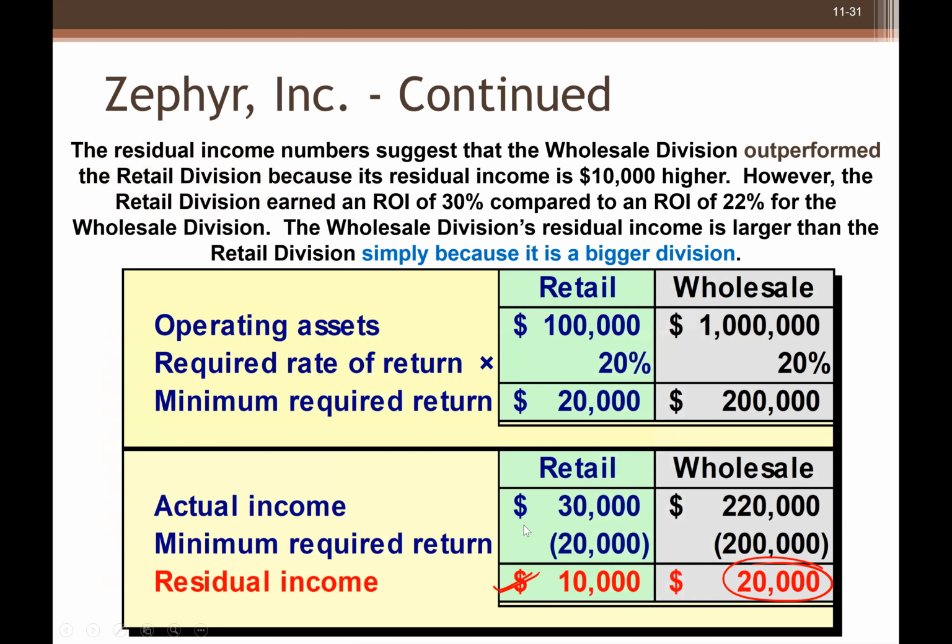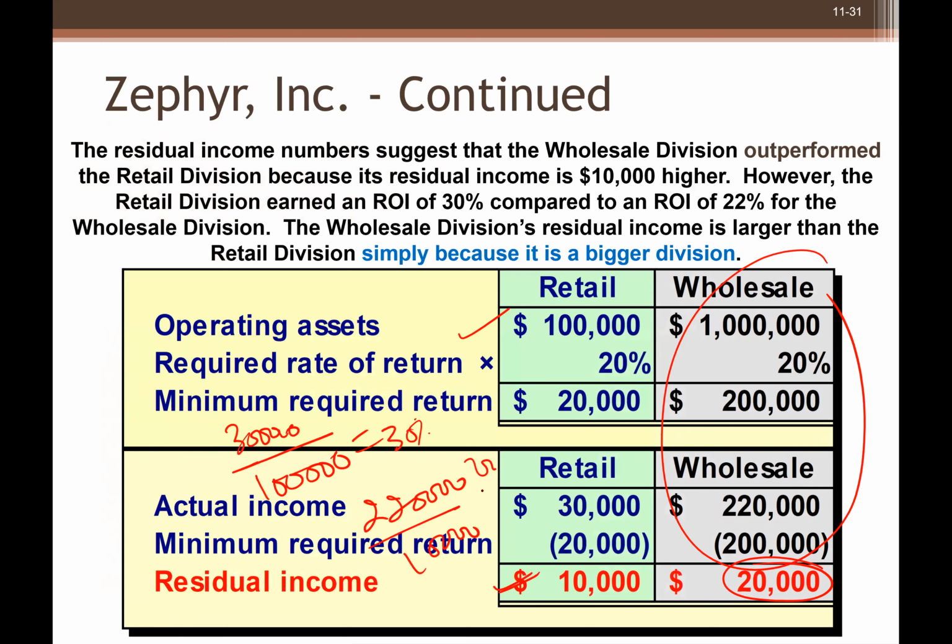But if you see the ROI example here, the ROI of the retail division is net income 30,000 divided by the assets, which is 30%, while the wholesaler earned 220,000 divided by 1 million, which is 22%, right?